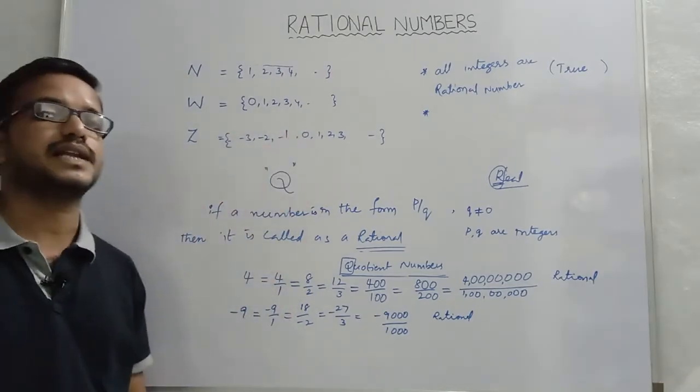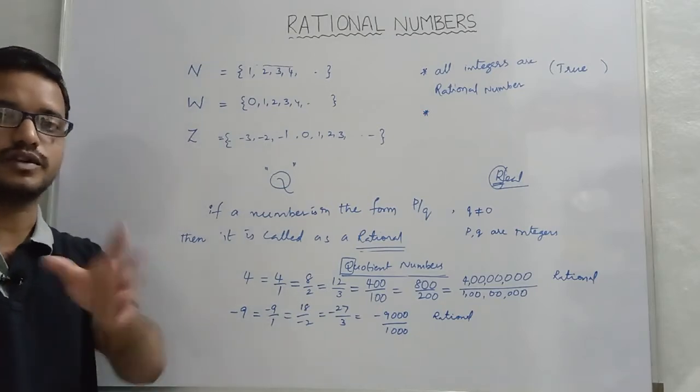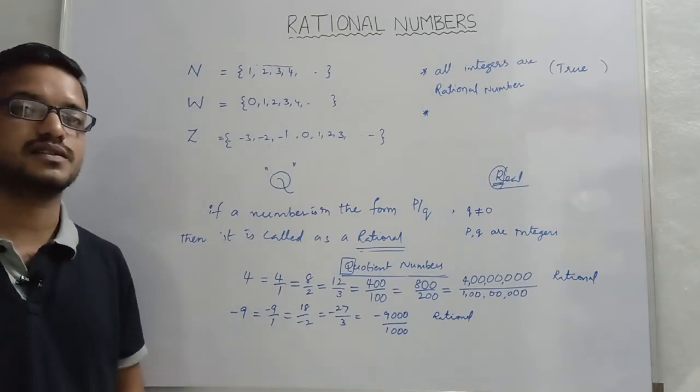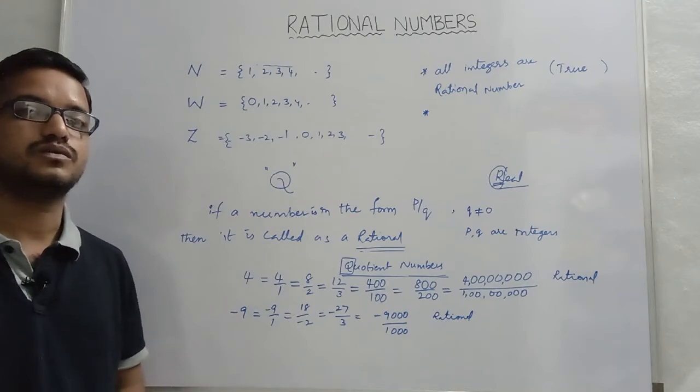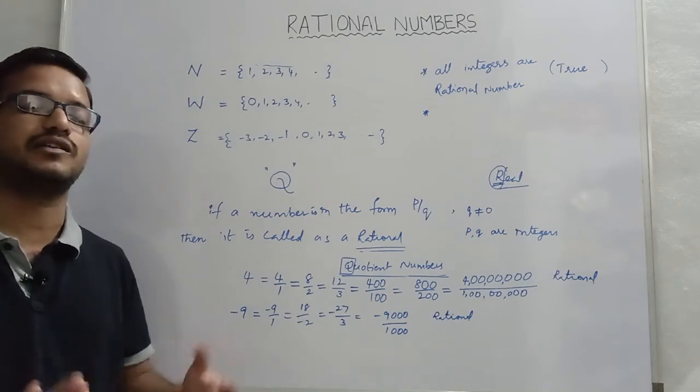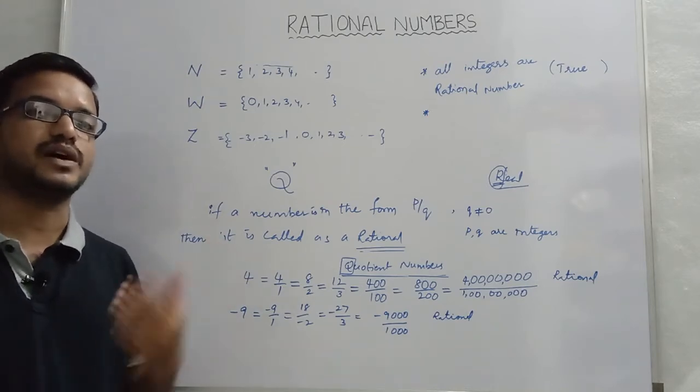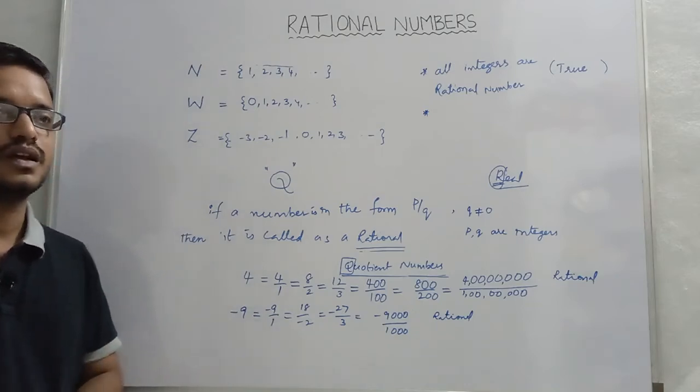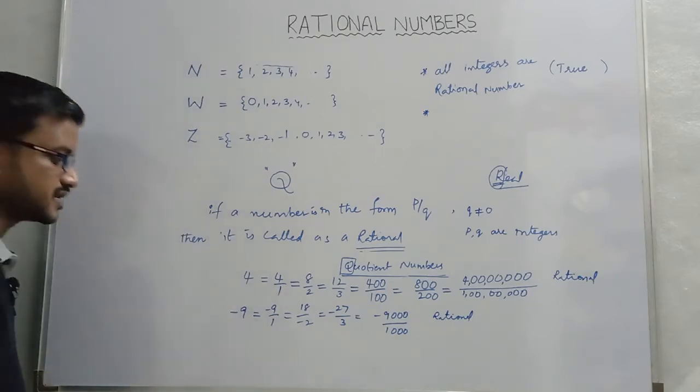Now what about 0? We know 0 is neither positive nor negative. You have to remember that. If anyone asks whether 0 is positive or negative, immediately you have to say 0 is neither positive nor negative. Then how can you convey for 0?